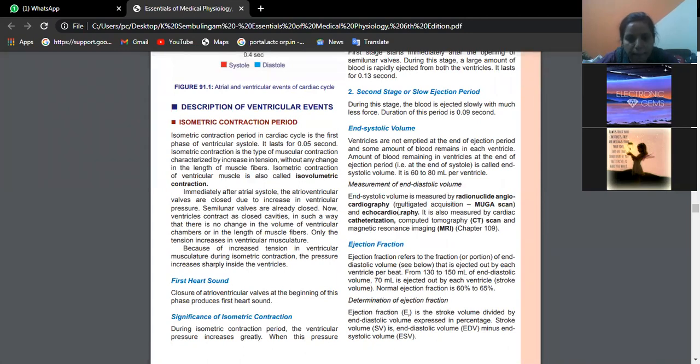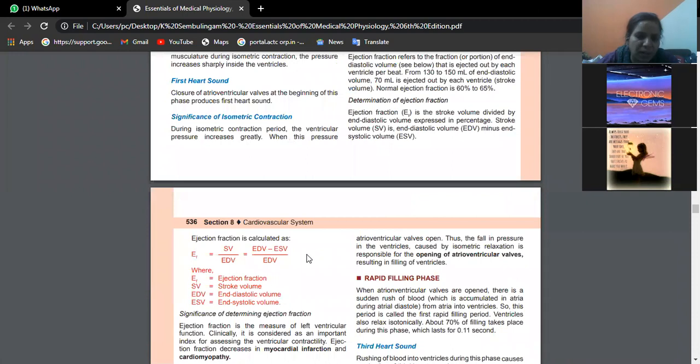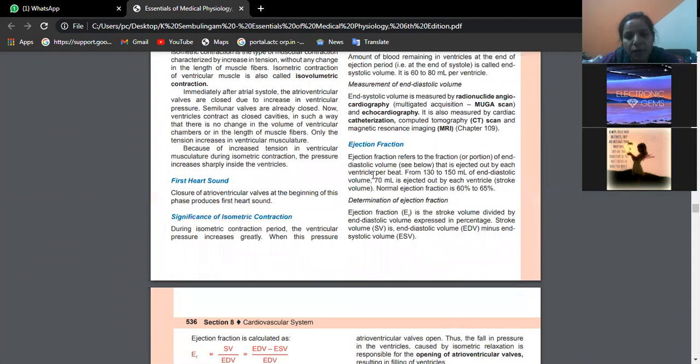Ejection fraction: you need not go much into detail, but if you want, you can take this calculation. Ejection fraction is the fraction of end diastolic volume that is ejected out by each ventricle per beat. That means from 130 to 150 ml of end diastolic volume, 70 ml is ejected out by each ventricle. That is stroke volume.